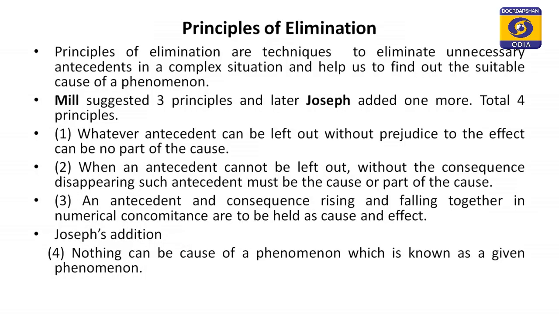The second principle of elimination is like this: when an antecedent cannot be left out without the consequence disappearing, such antecedent must be the cause or part of the cause.